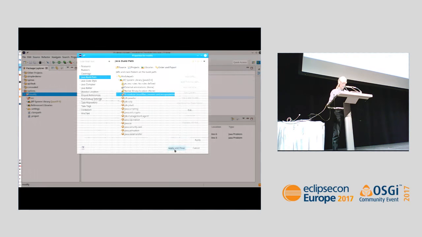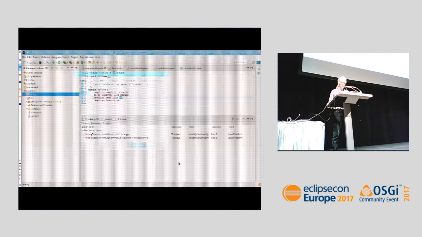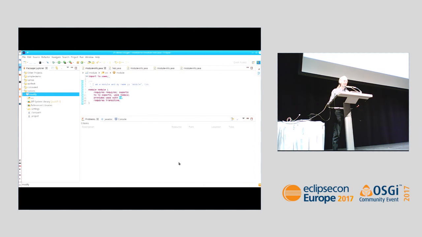These are the packages contained in the module, so I choose that constant activation registries is also exported from that module, exported to the current project, and since the current project is not modular yet, the target of this export is the special name all unnamed. So module Java activation exports this package to all unnamed modules. Again, I should not be forced to clean. Wow. Application compiles again.